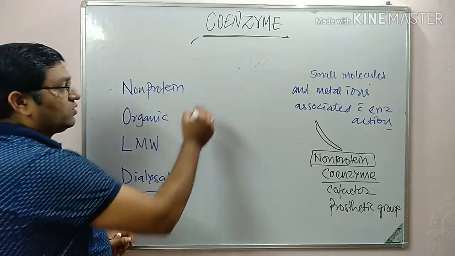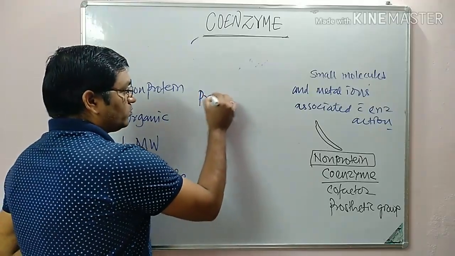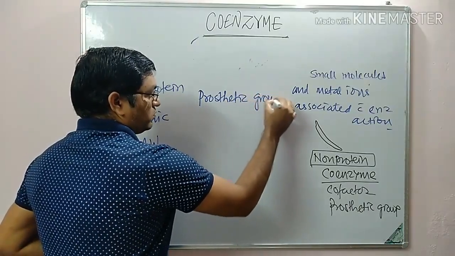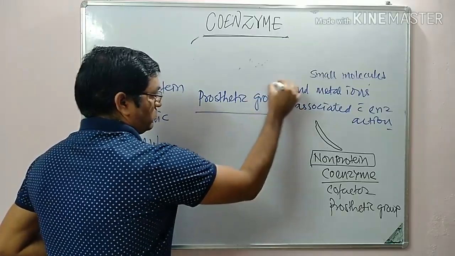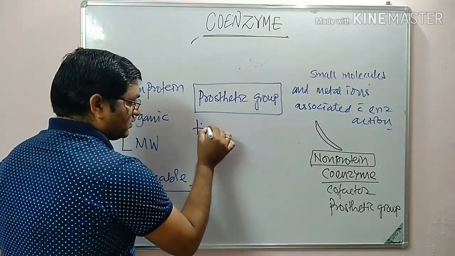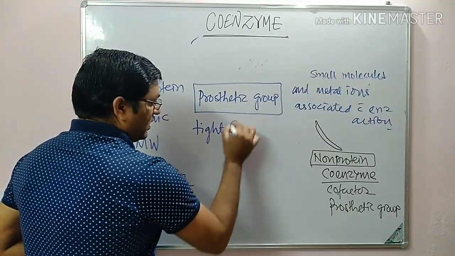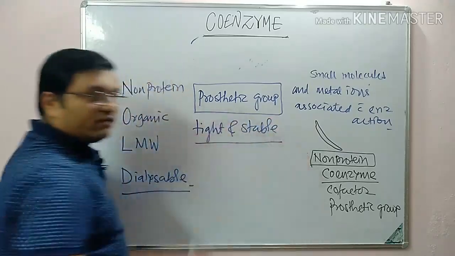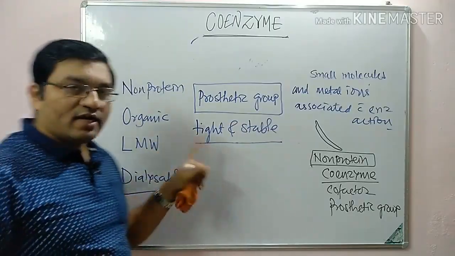Now coming to the prosthetic group, there is a tight and stable association between the prosthetic group and the apoenzyme.